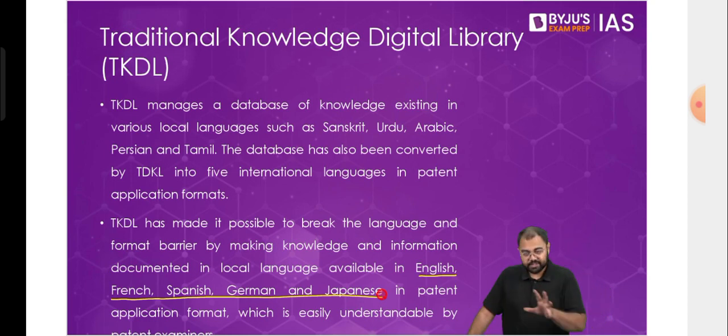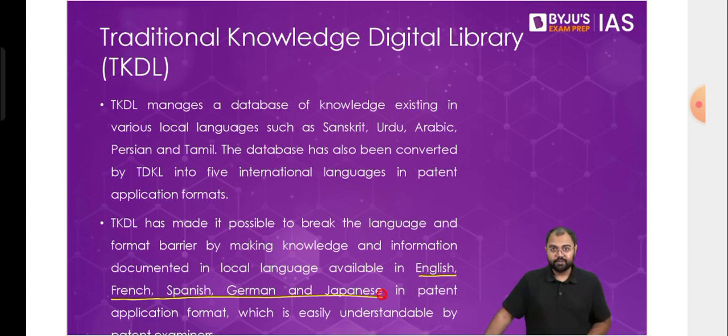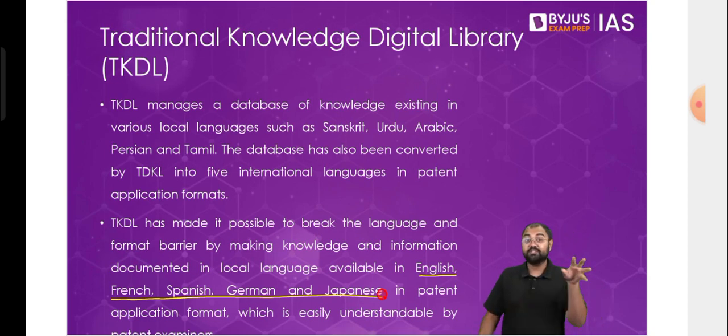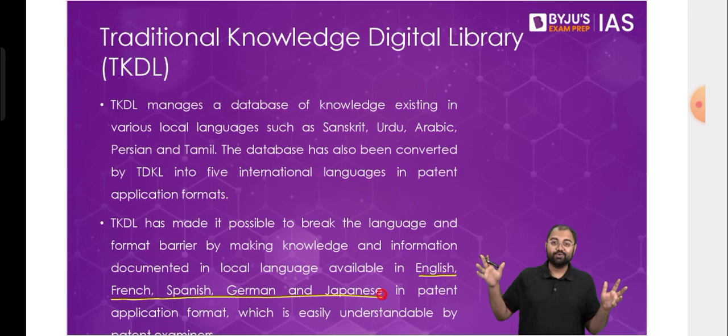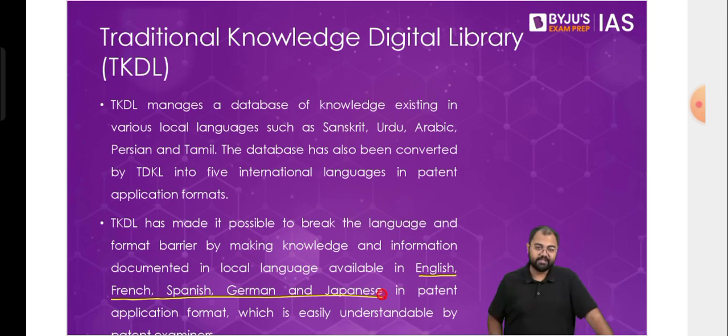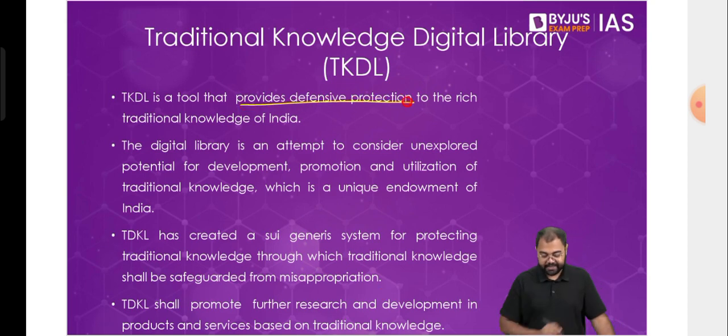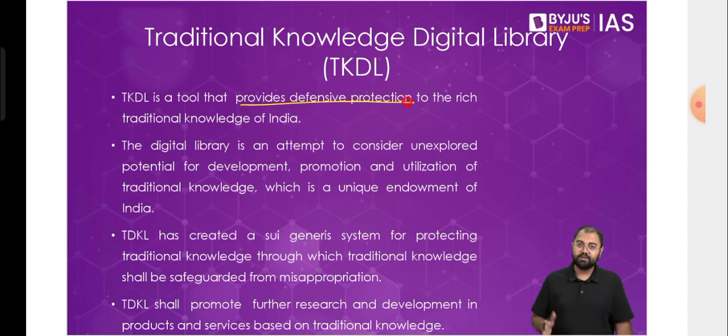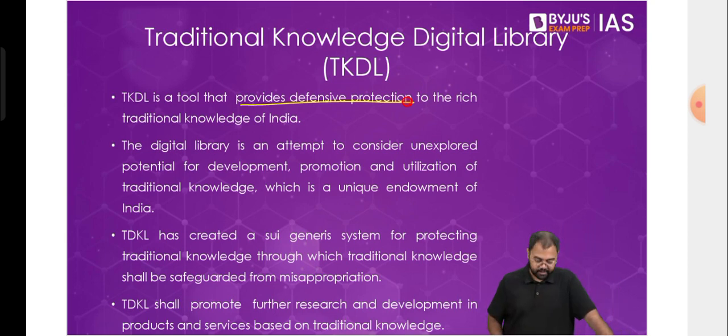Because if they get it patented, India will fight it and will not let it get patented. That is why this database of all the traditional knowledge of the country was made. Today there are more than 2 lakh papers on the medicinal properties and everything else found in the traditional knowledge of India. So it provides a defensive mechanism for the rich traditional knowledge of the country, and it is very important for protecting it. So this is about this chapter, and this is it for the segment of science and technology.